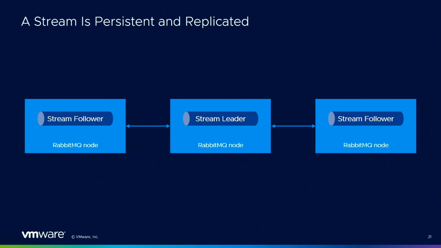And we have this leader and follower mechanism whereby you have a leader process for your stream, and it accepts writes, but it's the only one that can accept writes, so new messages. And then followers replicate the data from the leader. So just imagine a stream as a small cluster within your RabbitMQ cluster.